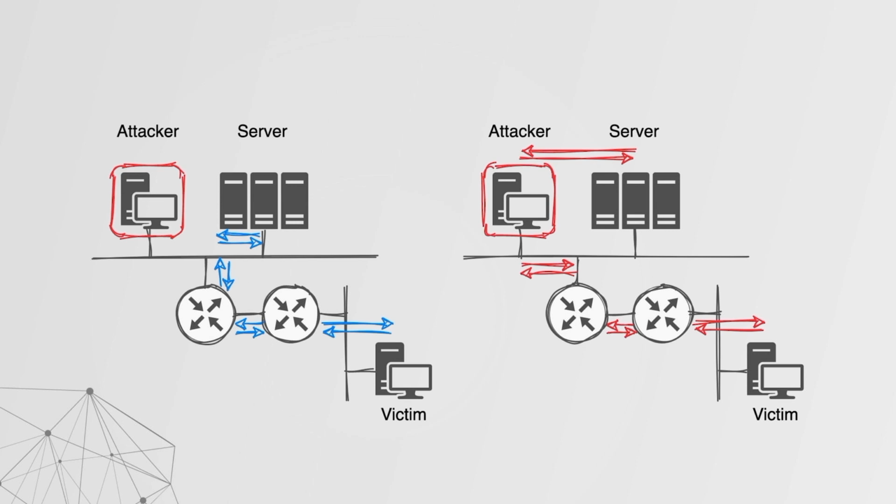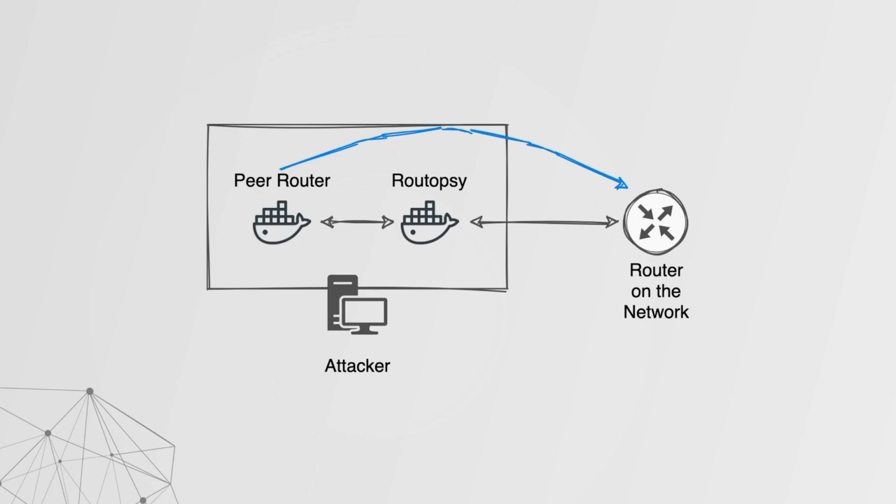How do we achieve that? Well, we first have to take a closer look at the configuration within the attacker host. There are two containers, or rather two routers, in there, one known as Routopsy and the other as the peer router. Routopsy will neighbor up with both the external router as well as the peer router on the host. The peer router is there mostly just to inject the route into the larger routing process, but Routopsy has some configuration within it to prevent that route from being added to its routing table.